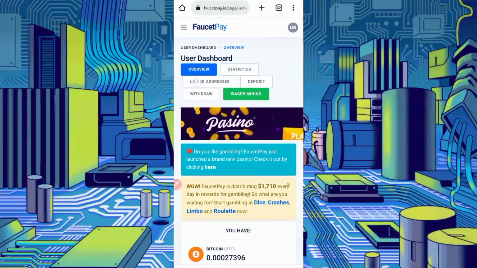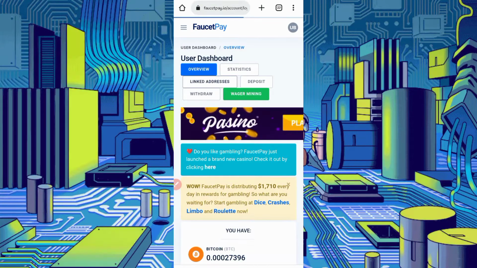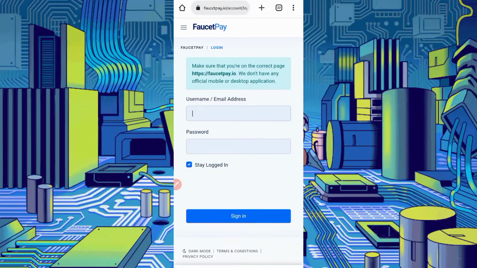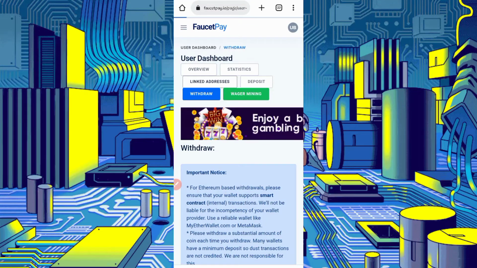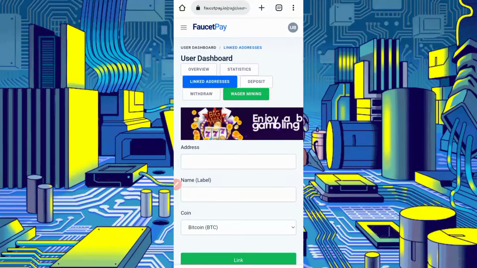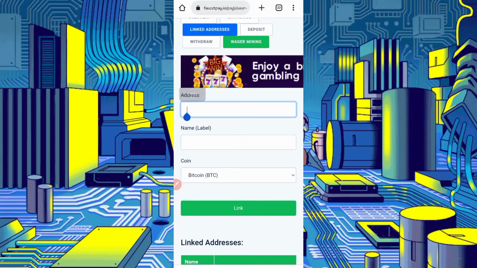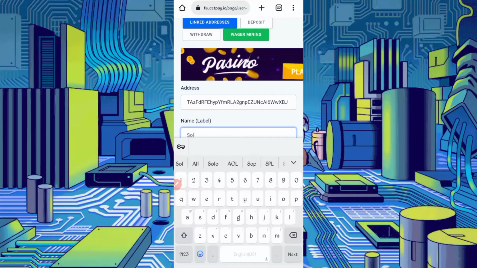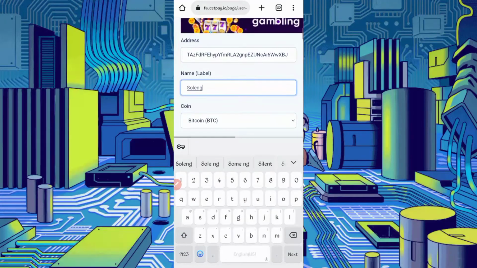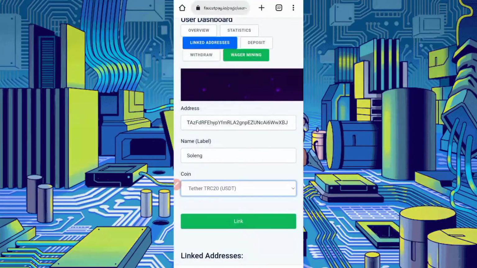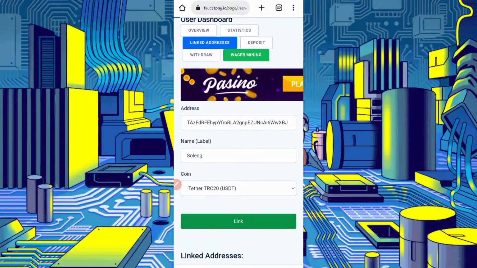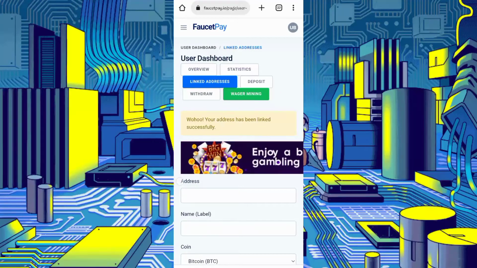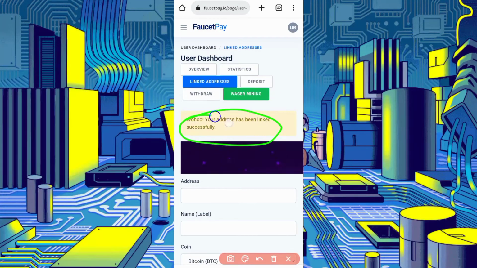Okay, so first of all just click on link address to save the address which we copied. Then paste the address here. Provide a name which you can remember. Then select the coin TRC20. Then just click on link. Okay, address linked successfully. Now we will deposit.